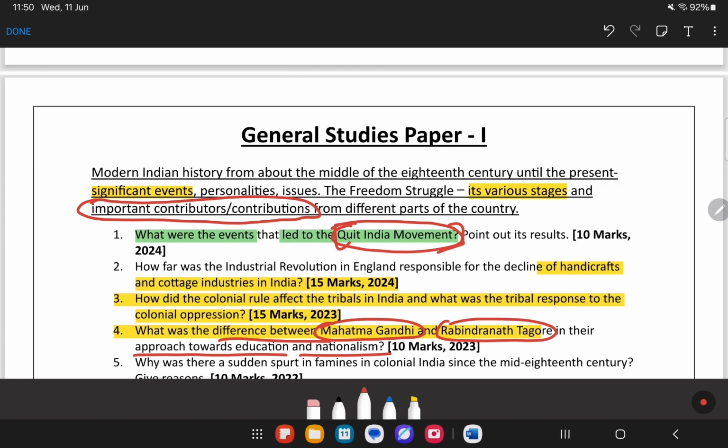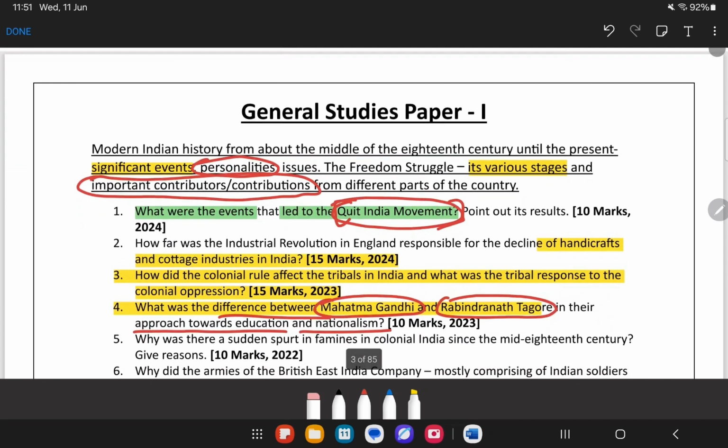We can link it over here as well as we have another topic, personalities. Mostly this particular question we can link either to the important contributors or contributions as well as personalities. So this is how we need to think about the question and this is how we need to prepare a particular topic.